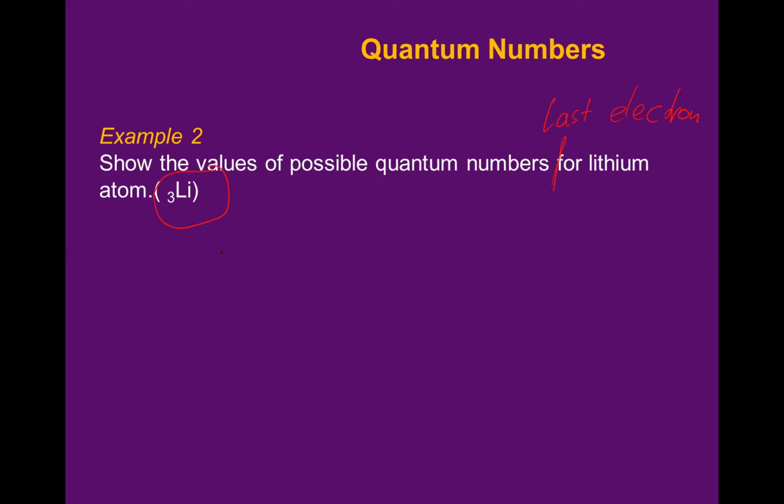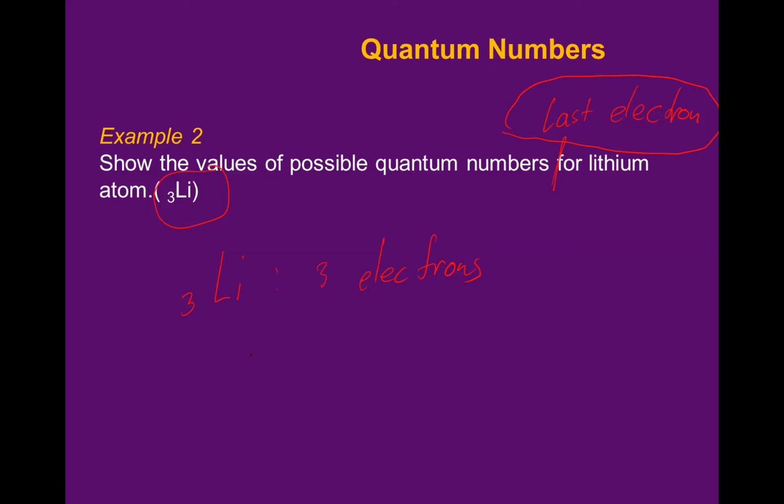Lithium has how many electrons according to the question? 3, because we see that the atomic number is 3, so there will be 3 electrons here. So there will be many quantum numbers, but there is something missing in the question. It must be what is the quantum number of the last electron. The question is the last electron.